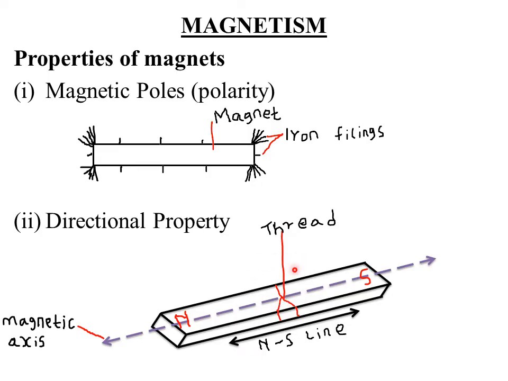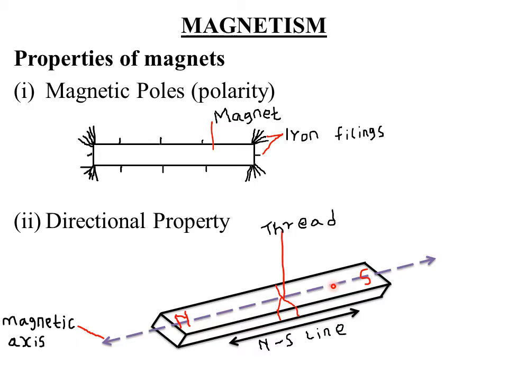So if a bar magnet is suspended freely in air, it is observed that it aligns in a certain specific direction. So it aligns in the north-south direction, such that this is the northern side and that is the southern side. Now we are saying that for the poles, you can use maybe a compass direction to know which side is the north direction and which side is the southern direction.